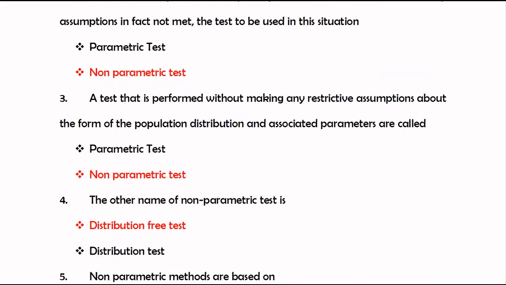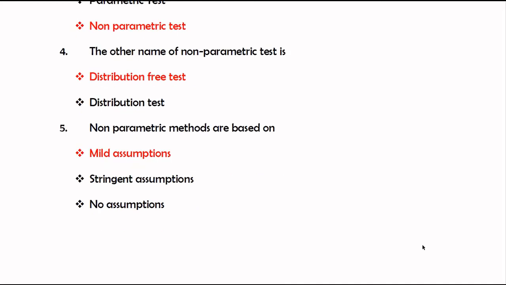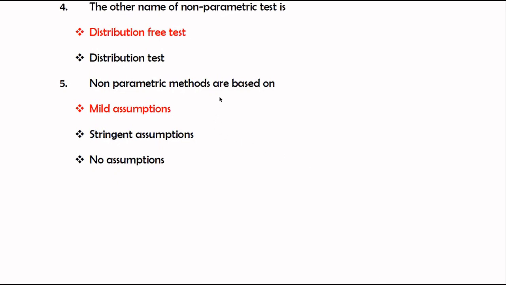Number 3. A test that is performed without making any restrictive assumptions about the form of the population distribution and associated parameters is called a non-parametric test. The other name of non-parametric test is distribution free test. Non-parametric methods are based on mild assumptions. The right answer is mild assumptions.